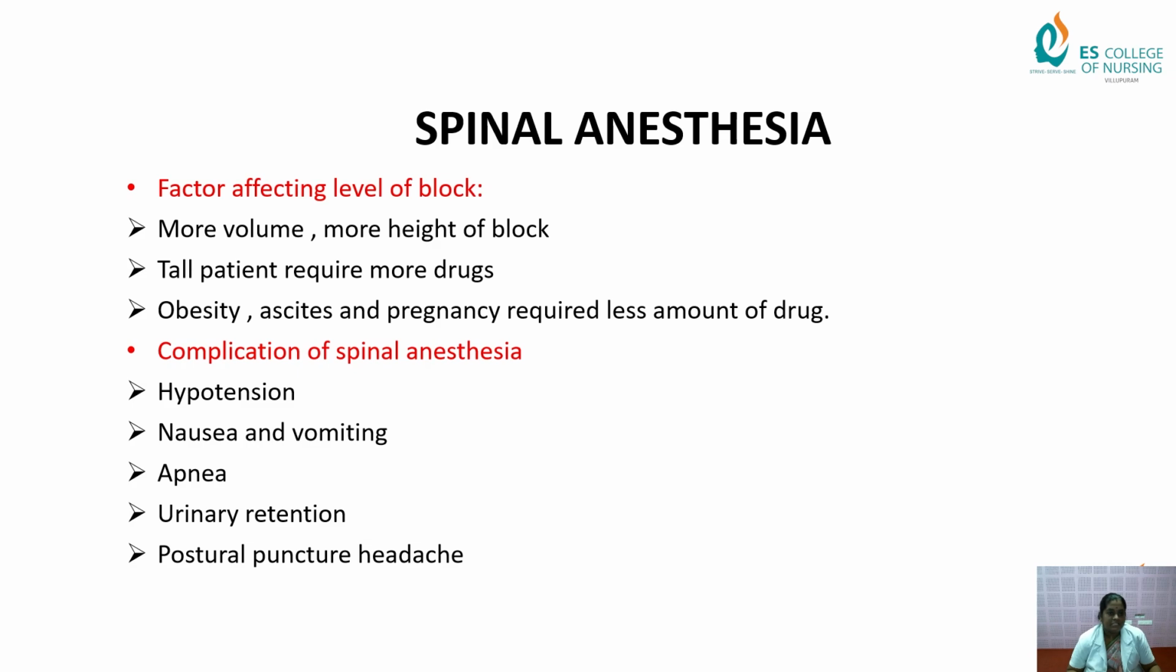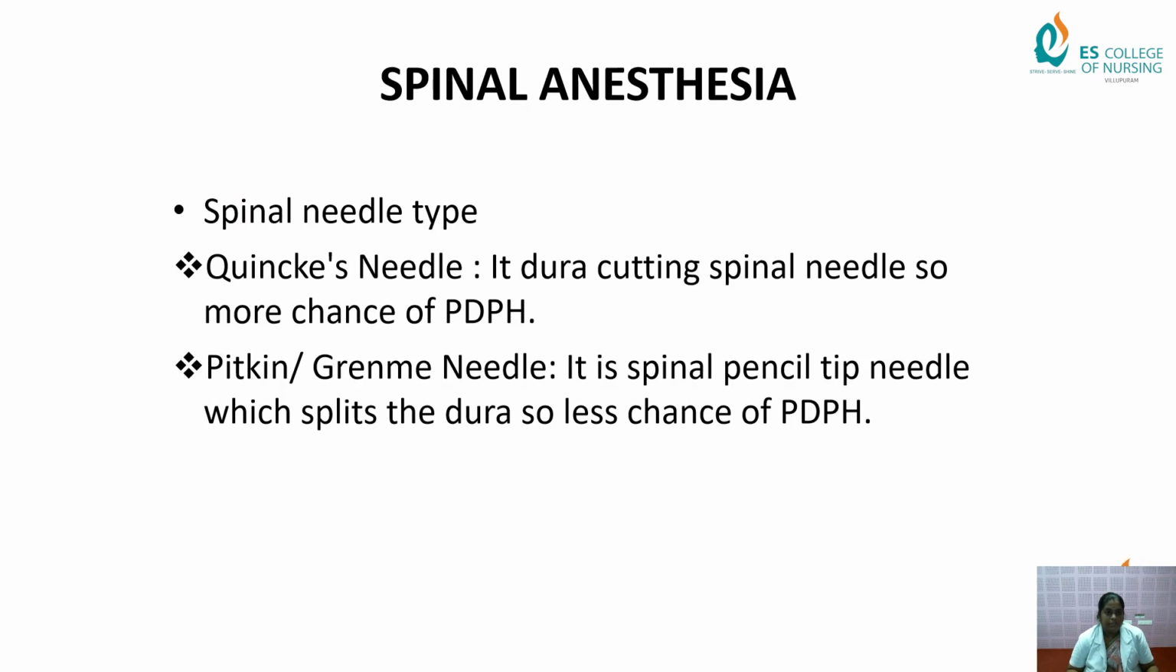Next, factors affecting the level of spinal anesthesia: more volume, higher level of the block. Tall patients require more drug. Obesity, ascites, and pregnancy require a lesser amount of spinal drug. Complications of spinal: the most common complication is hypotension, and also nausea, vomiting, apnea, urinary retention, and post-dural puncture headache. Spinal needle types are mostly Quincke or Pitkin green needle.